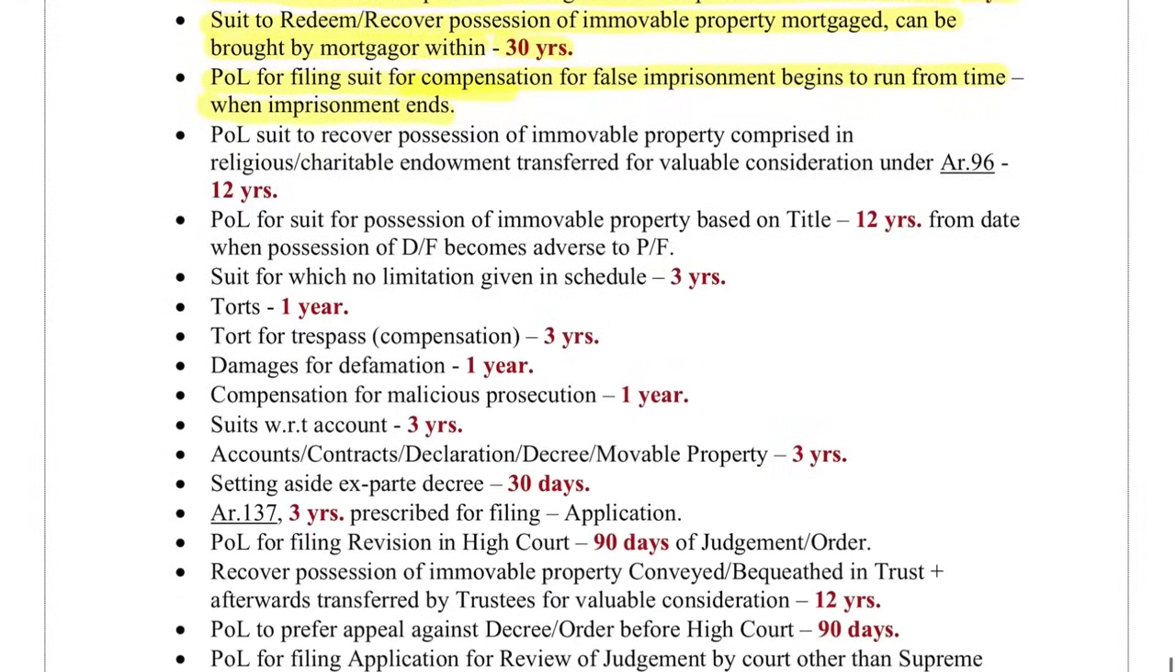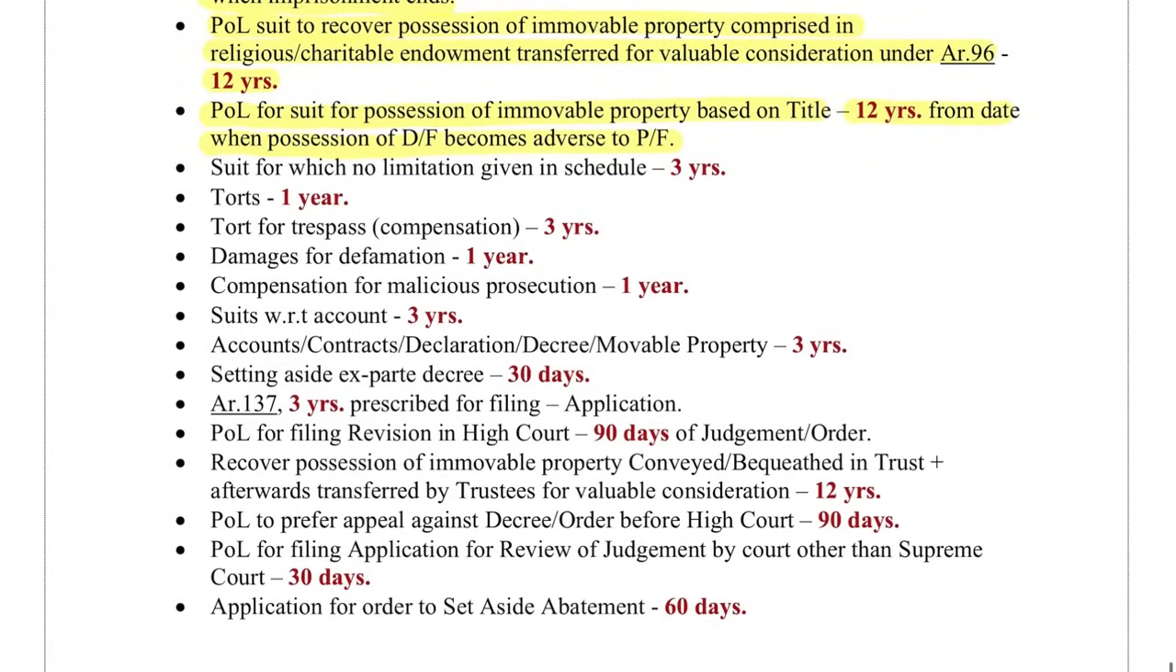Period of limitation of suit to recover possession of immovable property comprised in religious charitable endowment transferred for a valuable consideration under Article 96, 12 years. Period of limitation for a suit for possession of immovable property based on title, 12 years from the date when possession of defendant becomes adverse to plaintiff. Suit for which no limitation is given in schedule, 3 years.